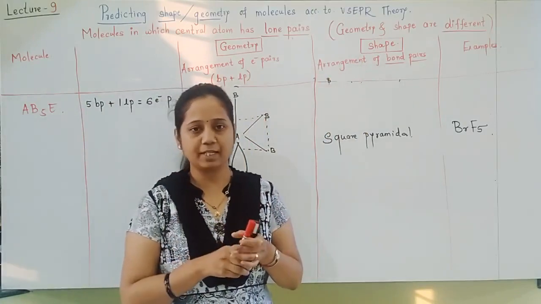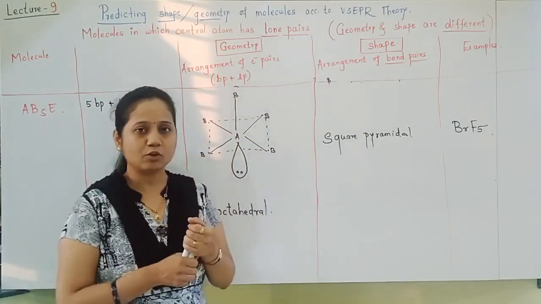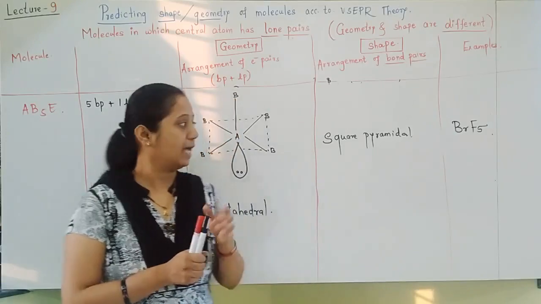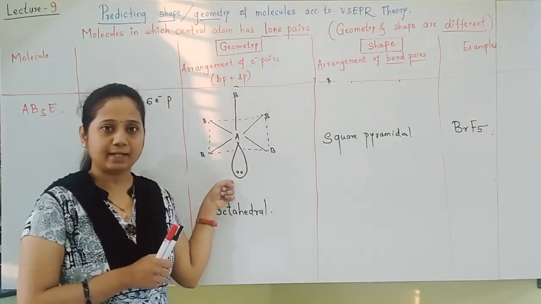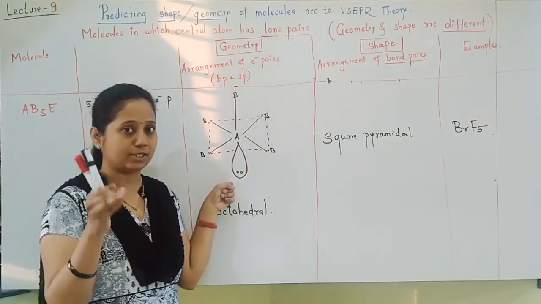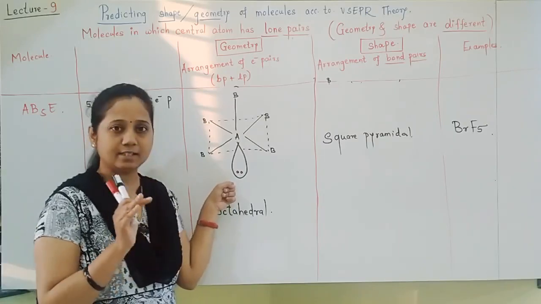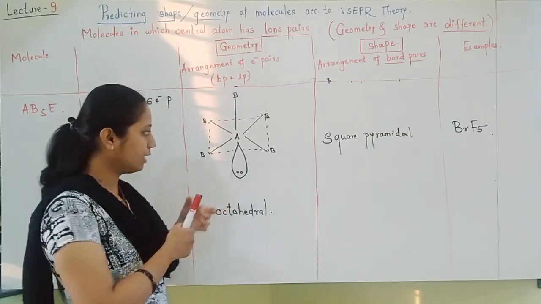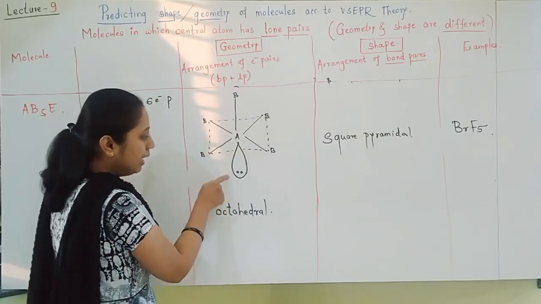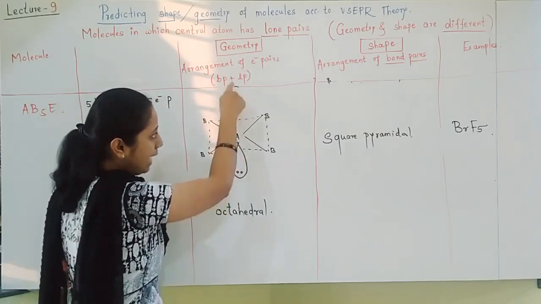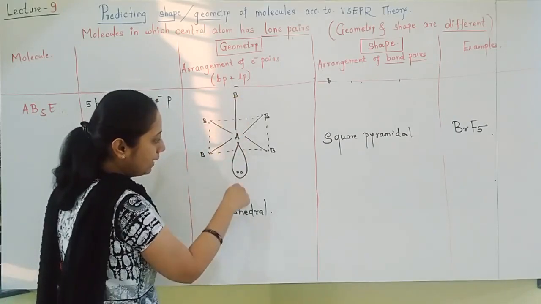Understand things properly, students, and based on this many questions will be asked. Always see the arrangement of lone pairs properly. Don't make any changes on your own. The reason is the lone pair arrangement. For example, here I have kept this lone pair at the up and down position.